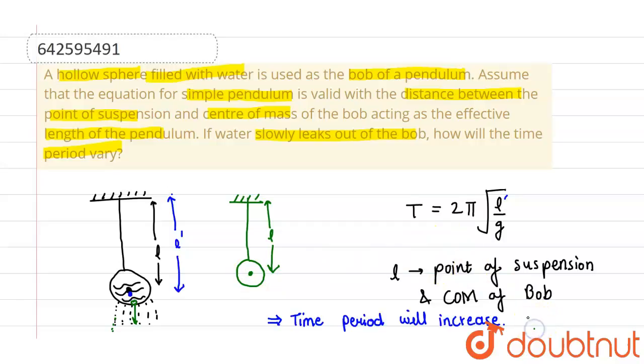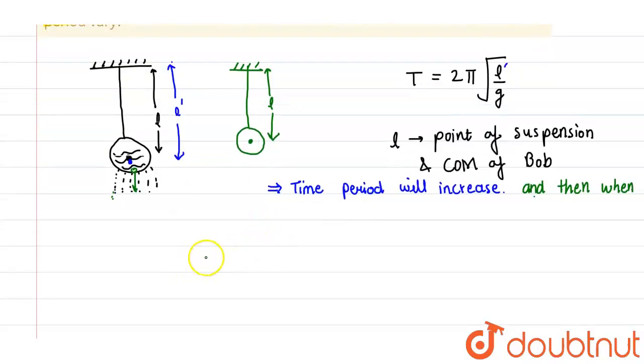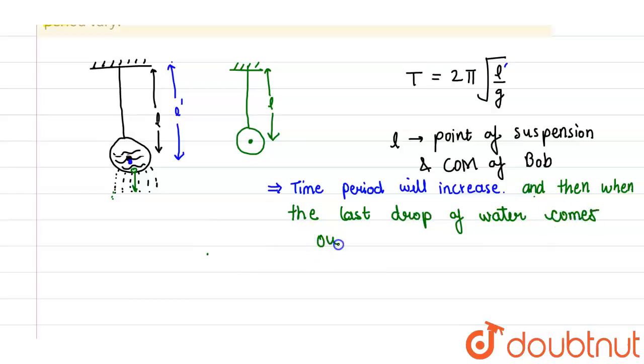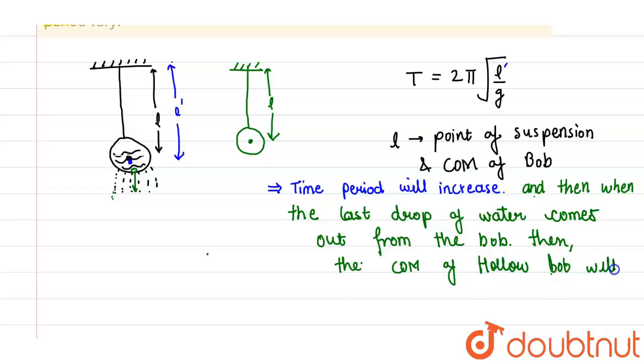Then when the last drop of water comes out from the bob, the center of mass of the hollow bob will again shift to its original position.